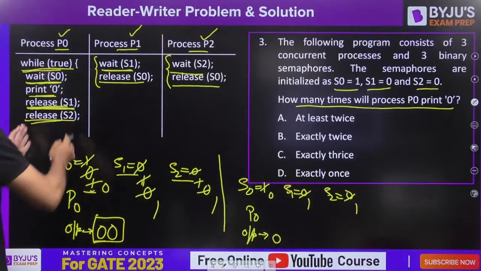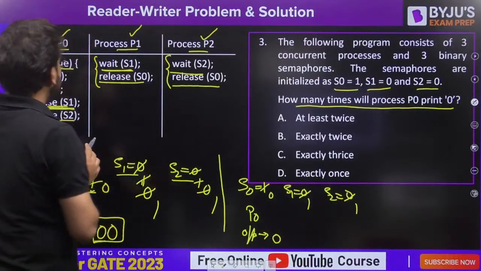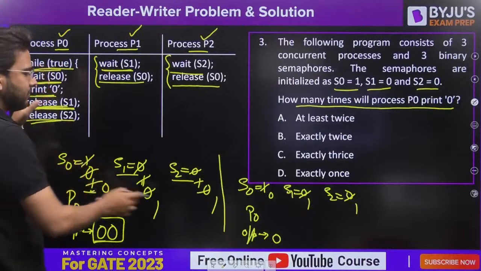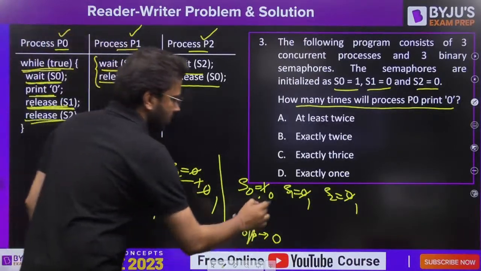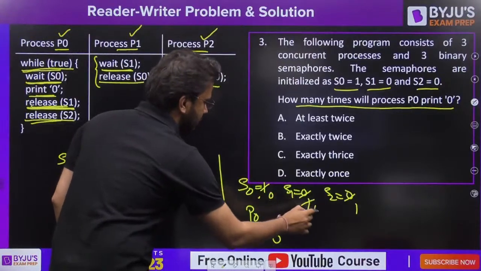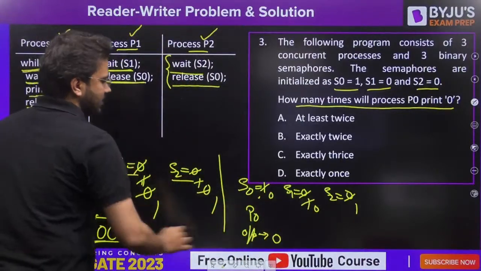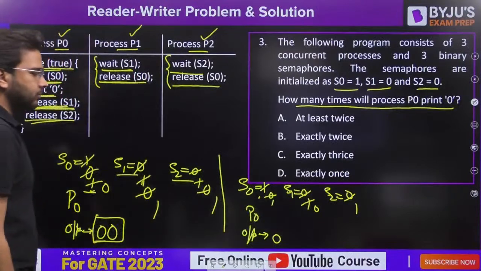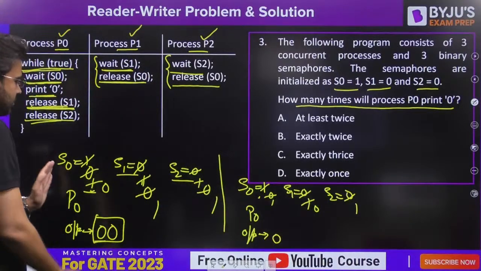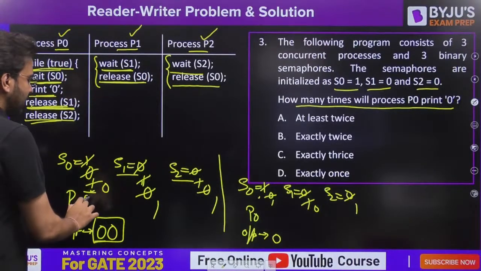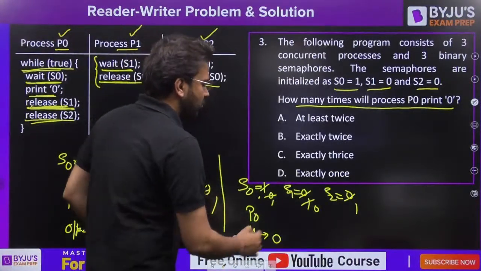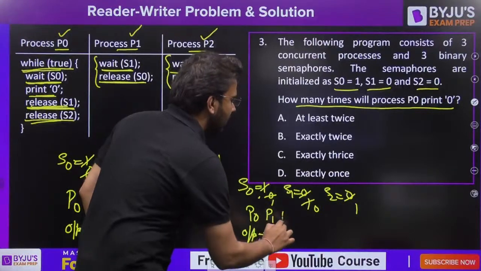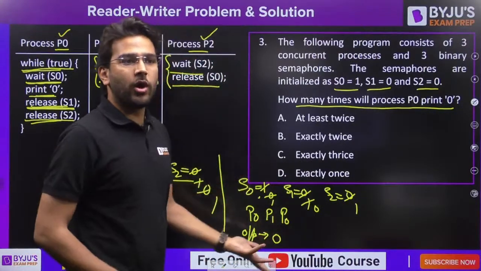Let's say P1 executed now, because P0 cannot execute as of now since S0 value is 0. P1 executed, wait of S1, that means make it 0. Release of S0, make it 1. In this case, I am assuming first P0 executed, then P1, and now I am executing P0 again.